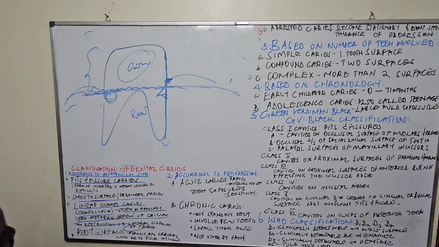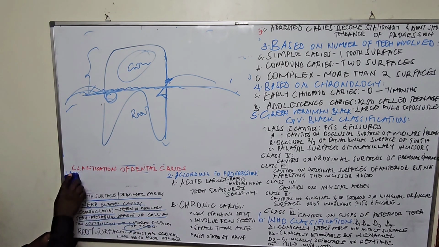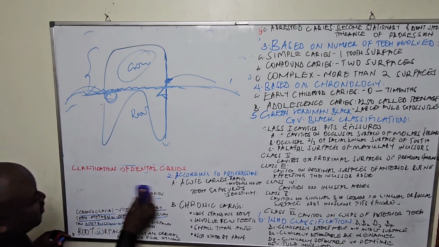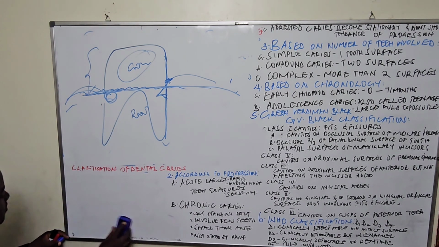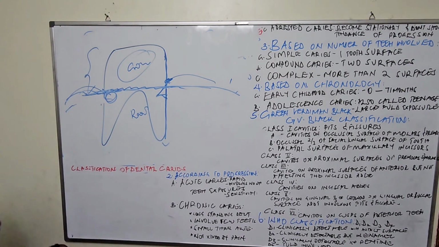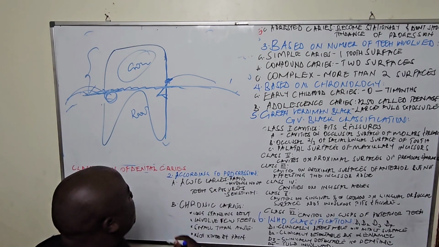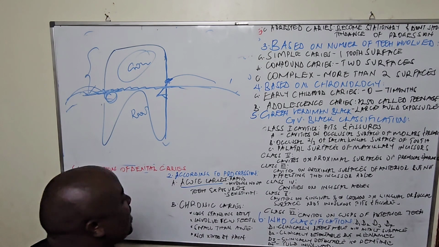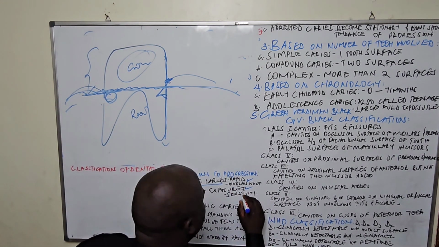We can also get another classification, according to progression. Dental caries may progress at different rates. The person who gave this second way of classifying dental caries defined it according to progression. Acute caries is rapid and involves a number of teeth, and there is sensitivity.